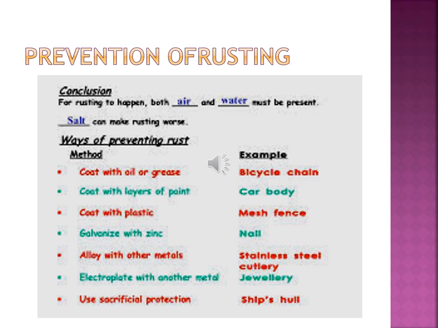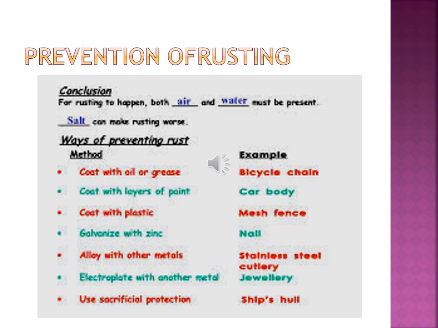Third is by converting iron into stainless steel. When we eat food in stainless steel plates at home, it does not rust even though we wash it. Why? Because they are an alloy of iron. Alloy means a homogeneous mixture of two or more metals.